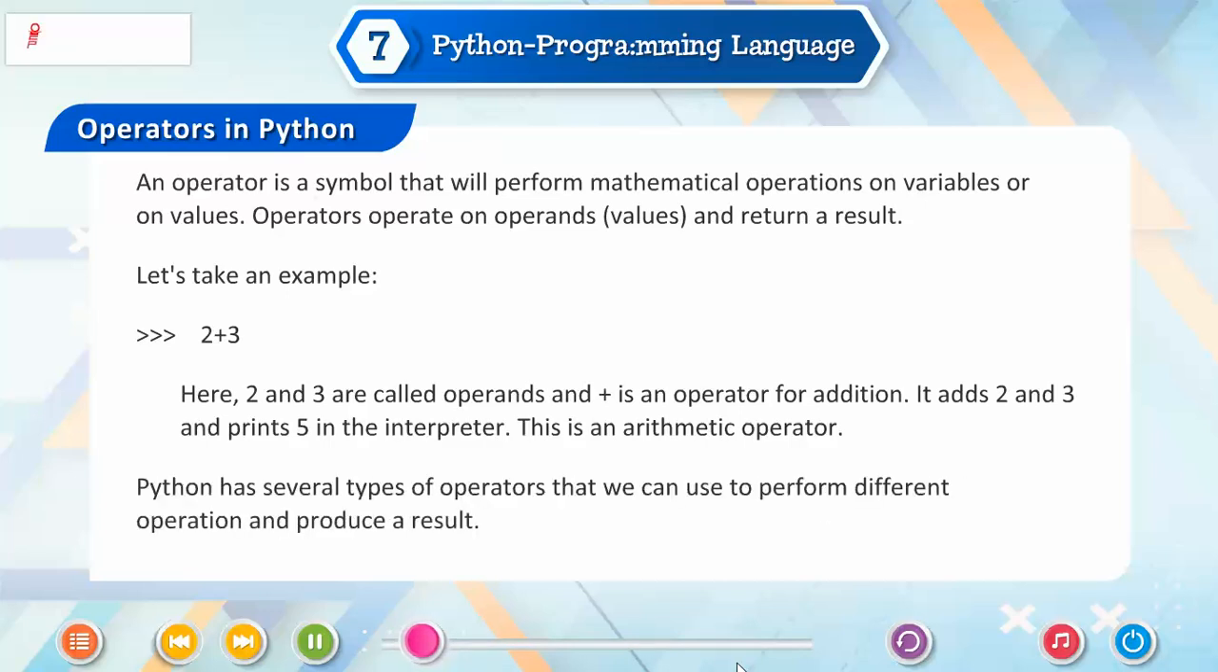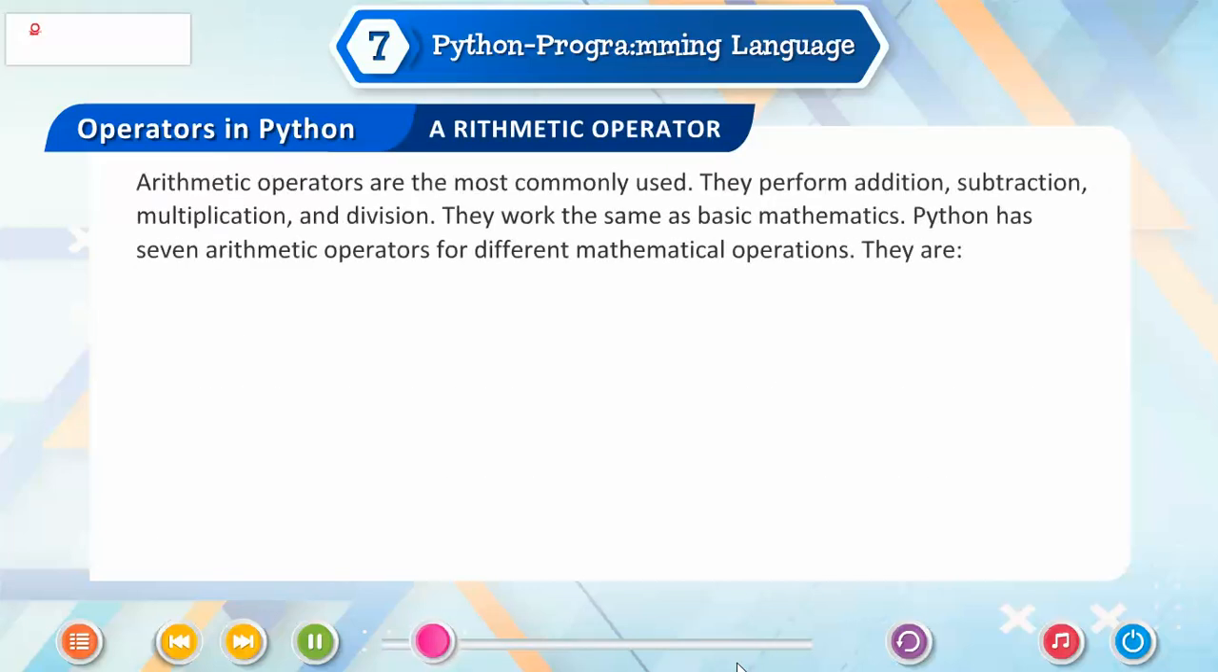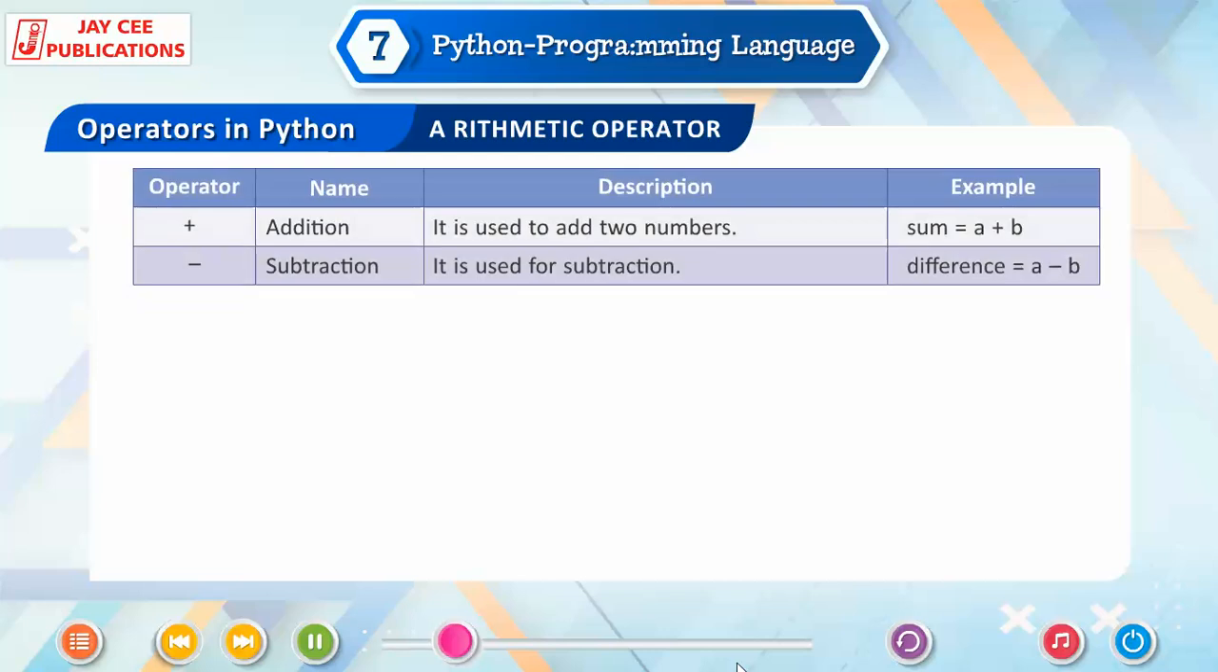Python has several types of operators that we can use to perform different operations and produce a result. Arithmetic operator. Arithmetic operators are the most commonly used. They perform addition, subtraction, multiplication, and division. They work the same as basic mathematics. Python has 7 arithmetic operators for different mathematical operations. They are operator, name, description, example.